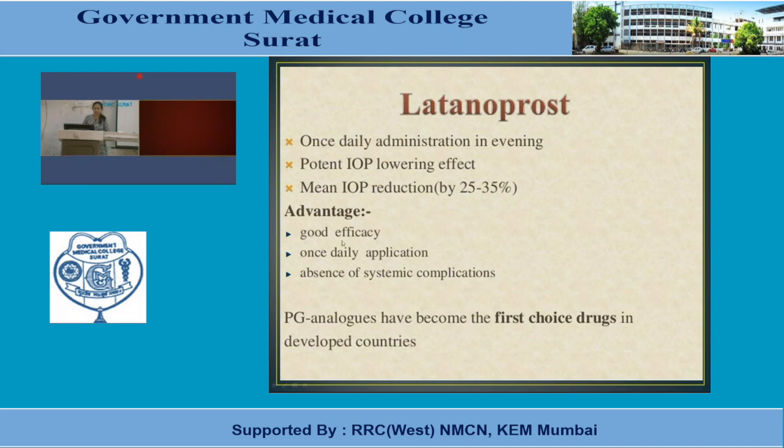Advantages of latanoprost: good efficacy, once daily application, absence of systemic complications. PG analogs have become the first choice agents in developed countries. Not only in developed countries, but in our country or developing countries also. In case of wide angle glaucoma, we can say PG analogs are the first choice agents because of such advantages.